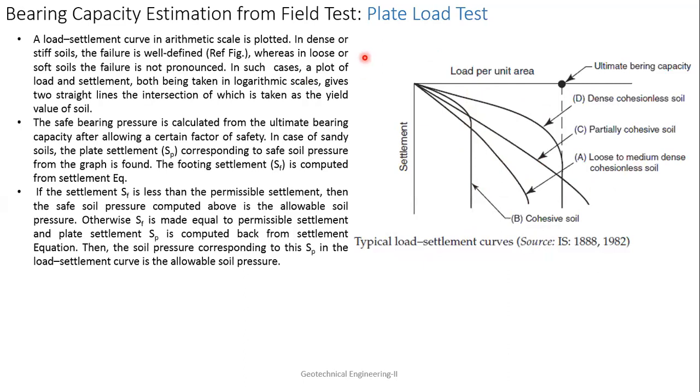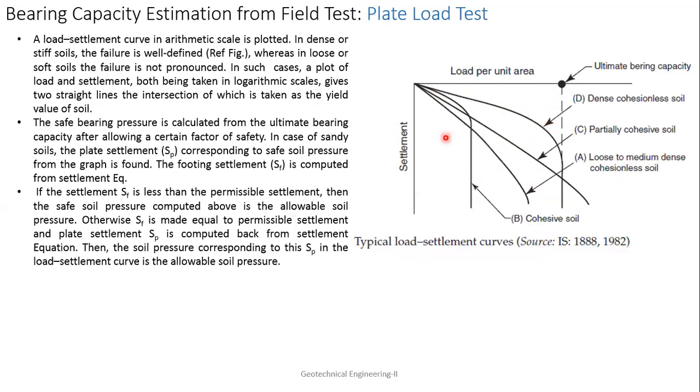But the problem happens with this type of soil, when it is partially saturated. It is very difficult to find the point to choose. Similarly for loose, medium dense soil, it is very difficult. Earlier I told you how to choose a point for the ultimate bearing capacity: you take tangent lines, a backward line, and wherever they meet, from there you take a vertical down and get the bearing capacity.